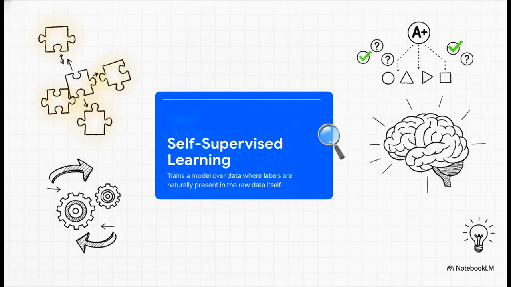But here is the absolute game changer. The labels are naturally present in the raw data itself. That means no manual human annotation is required, zero. The model actually finds its own ground truth labels, hidden right there within the raw, unlabeled data. It's essentially creating its own answer key just by looking at the structure of what it's already analyzing.